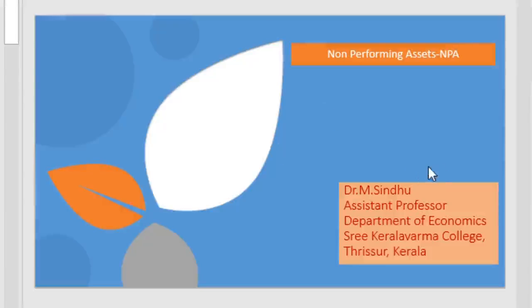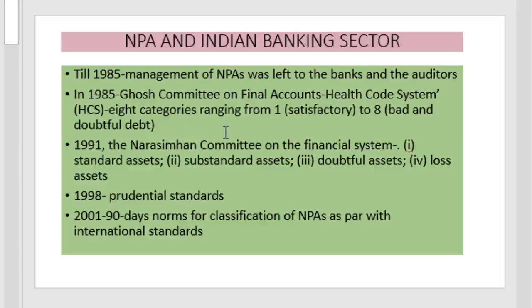We will discuss the non-performing asset. Its classifications, problems and remedial measures are explained in this section. Non-performing asset is one of the important problems faced by the banking sector today.